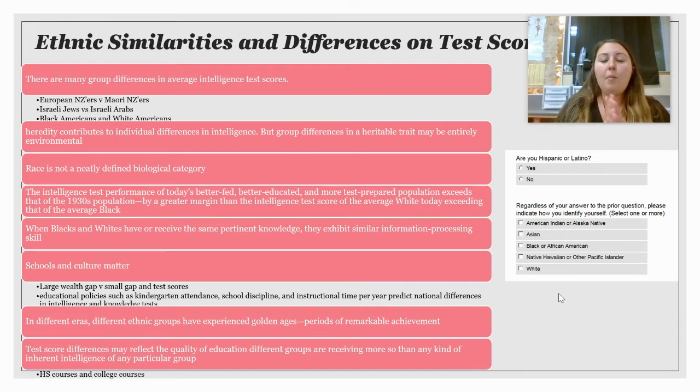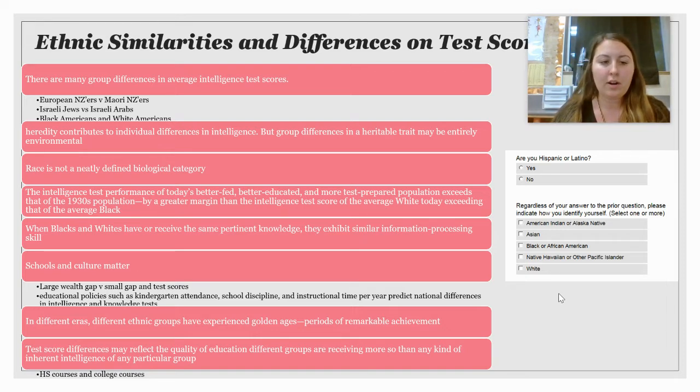But research has also found that when Black Americans and white Americans receive the same knowledge, they actually start to score the same. So this could point to the fact that there may be differences happening at the school level or in their communities. They're not getting the same knowledge.